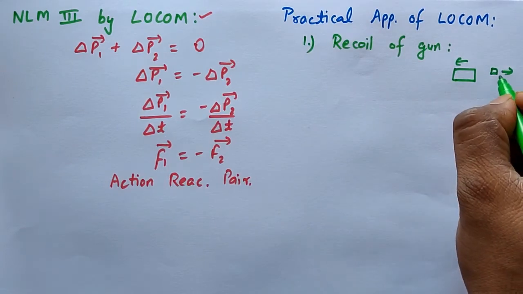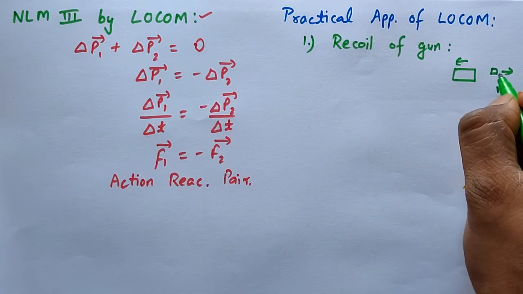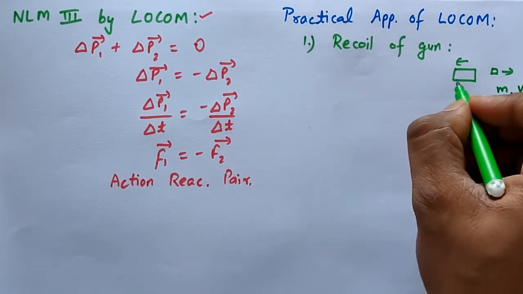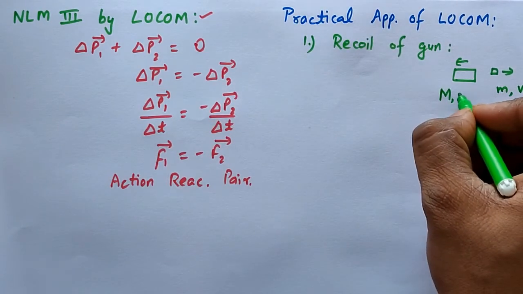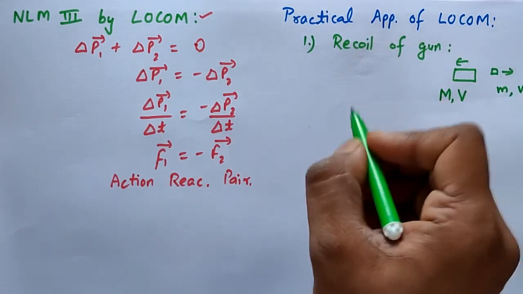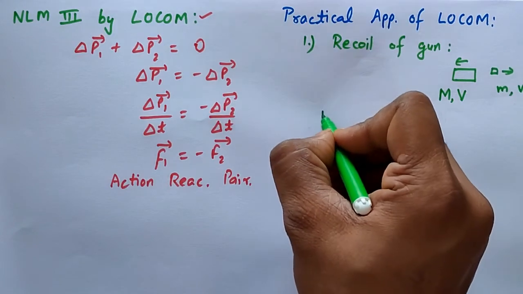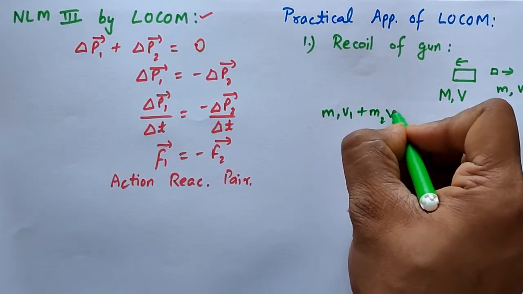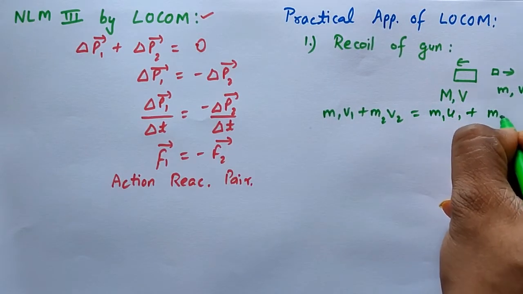Let the mass of the bullet be small m, its initial velocity 0 and its final velocity v. Similarly, the mass of the gun is capital M, its initial velocity was 0 and final velocity is capital V, but in the opposite direction. So according to the law of conservation of momentum, m1 v1 plus m2 v2 is equal to m1 u1 plus m2 u2.